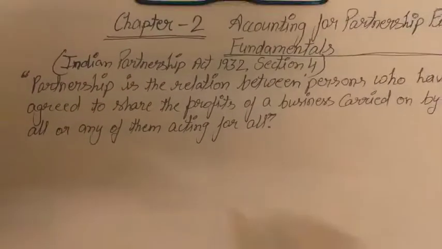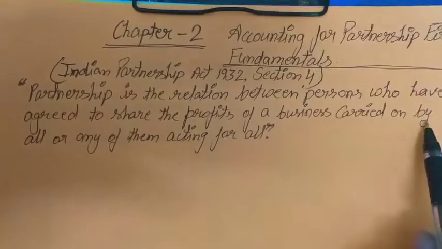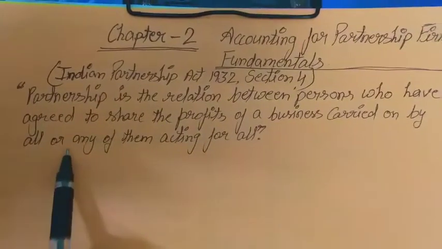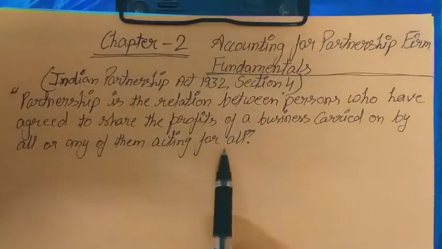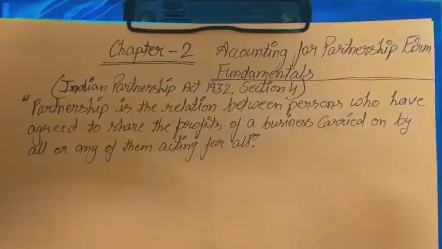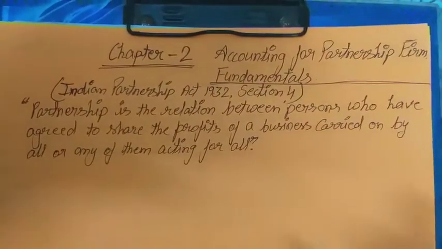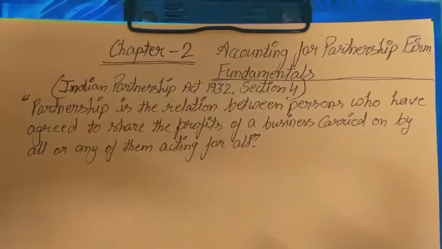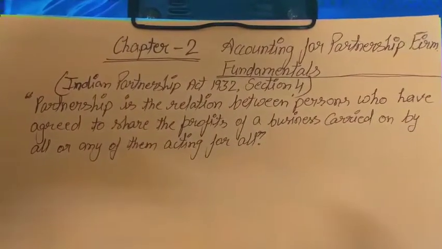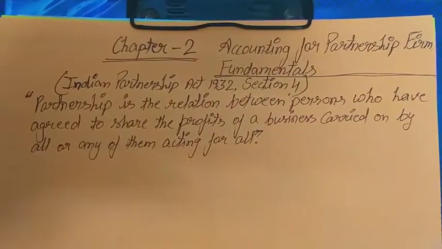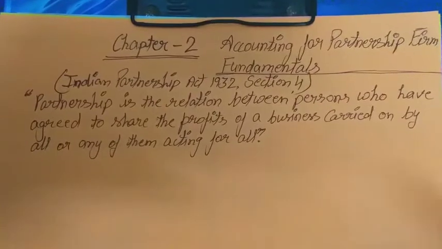Okay, so that is the meaning of this line, by all or any of them acting for all. But the profit will be distributed to all the partners. Active can be one or all, but profit will be distributed among all the partners.